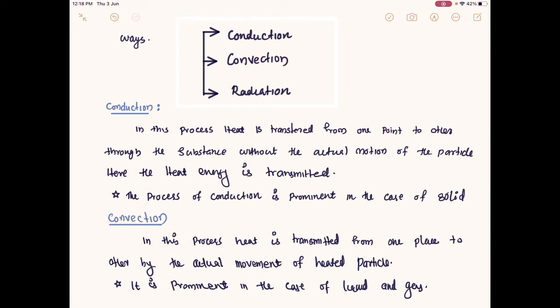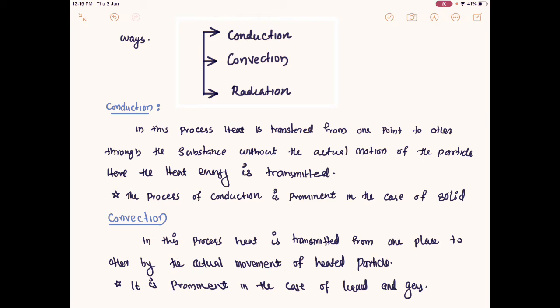This type of phenomenon occurs prominently in solid materials. In a solid, if one point is hotter and the other point is colder, then the heat transfers from the hotter body to the colder body. Because of this conduction process, heat is transferring in the solid. Depending on the conduction process, some materials become highly conductive compared to others, so we can classify materials as poor conductors and good conductors.